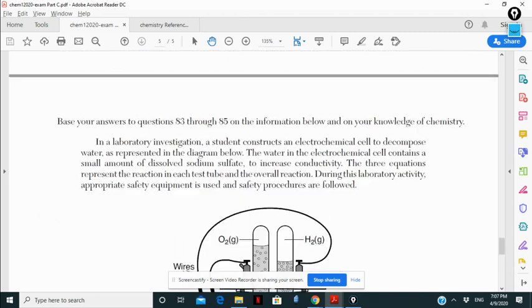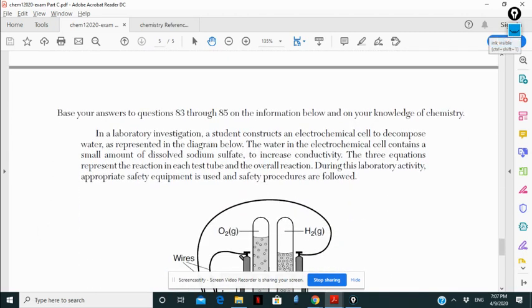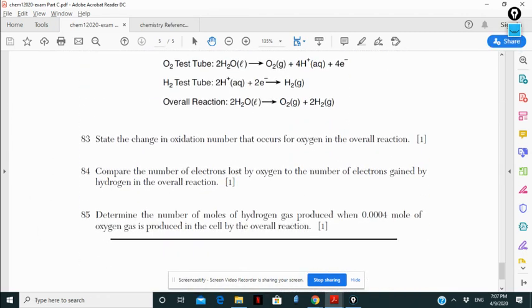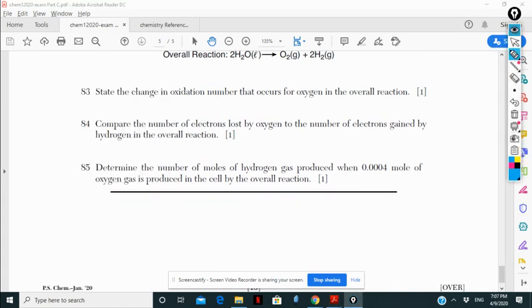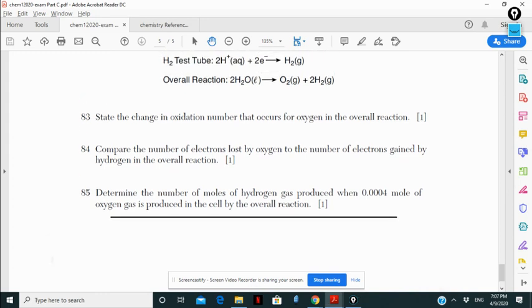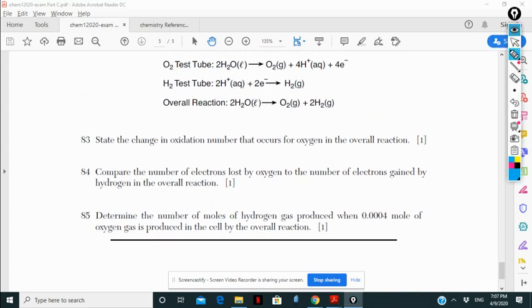The last question. Again, I don't care what the passage is about unless I need it. It asks about the change in oxidation number of oxygen. Here it was -2. When it's a molecule, it's 0. So it changed from -2 to 0. Compare the number of electrons lost.